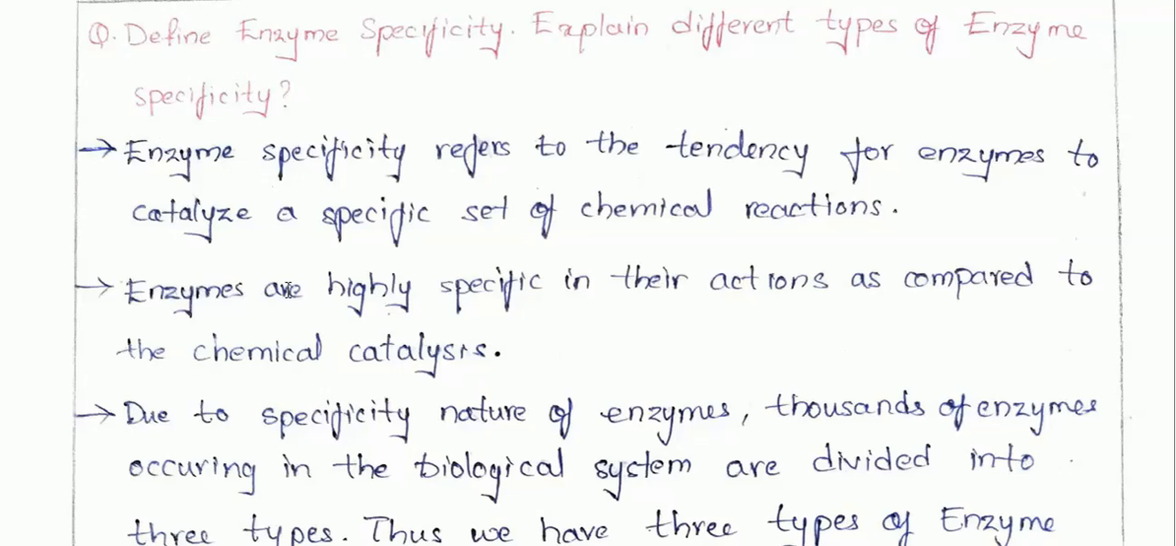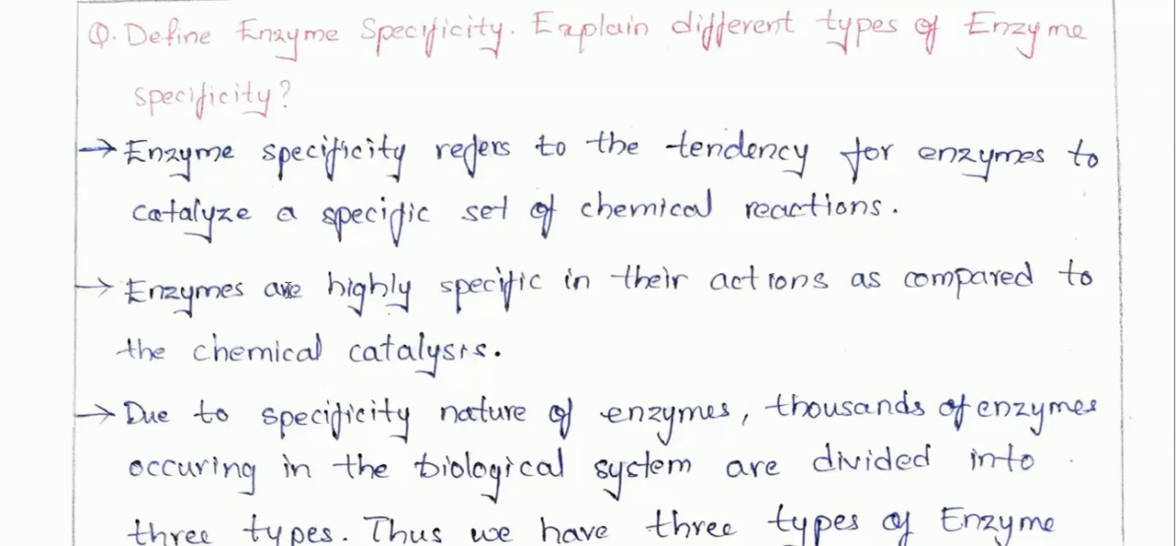Now I would like to discuss the topic of enzyme specificity, and we'll see what enzyme specificity is and the different types of enzyme specificity. Now let's start the topic. Enzyme specificity is nothing but the tendency of enzymes to catalyze a specific site or specific reaction. That means based on enzyme specificity only, reaction catalysis takes place, and this tendency is seen between the enzyme and the substrate.